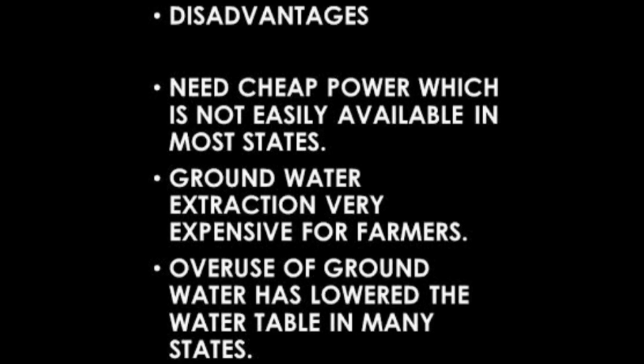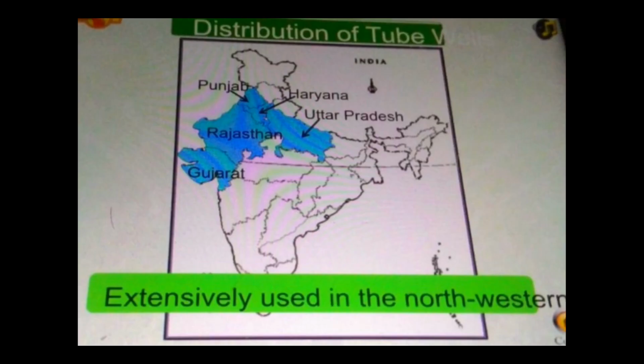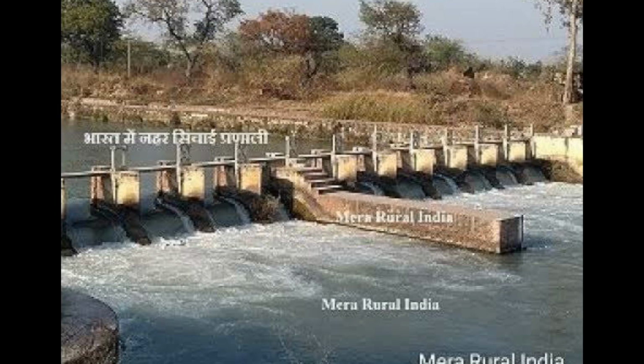Disadvantages of tube well irrigation. Excessive use of tube wells can lead to depletion of groundwater. It is useless if the water is brackish. The cost of groundwater extraction is very high. Distribution. It is extensively used in northwestern states. Tamil Nadu has a large number of tube wells. The main areas are Punjab, Haryana, Uttar Pradesh, Rajasthan and Gujarat.